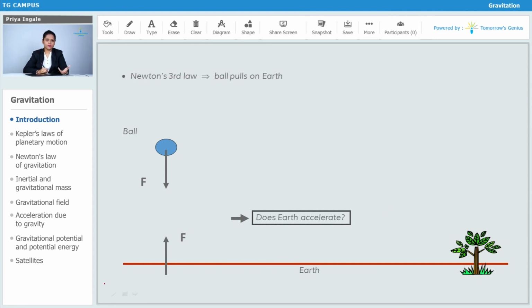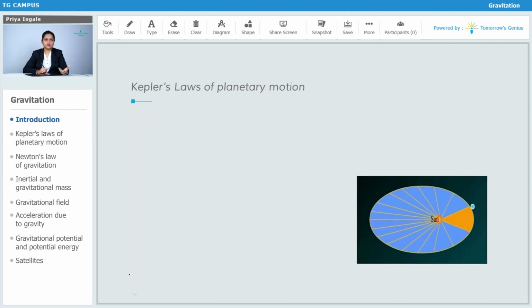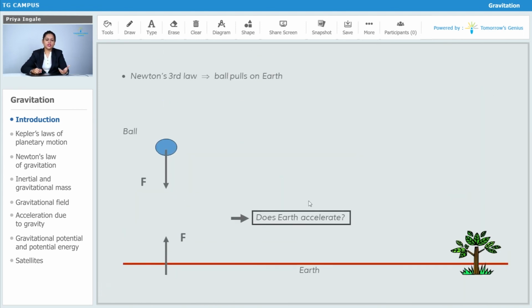So what's the reason? So here the reason is the earth is a huge mass and it needs a very large force to make it accelerate, correct? And when I say action reaction forces are there, or an action reaction pair is there, they have the same magnitude.